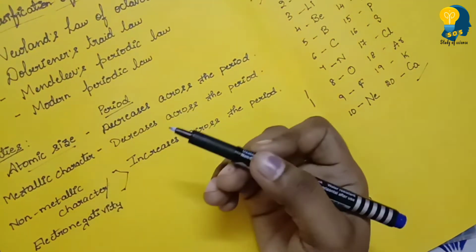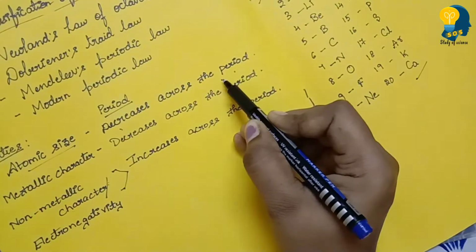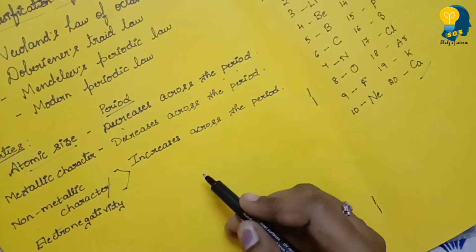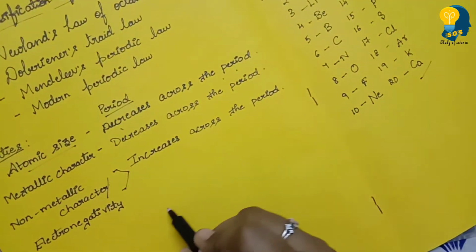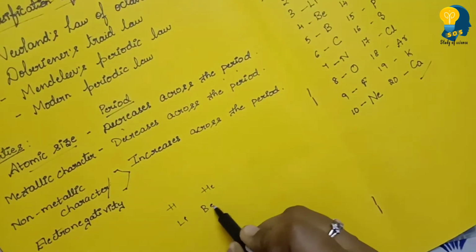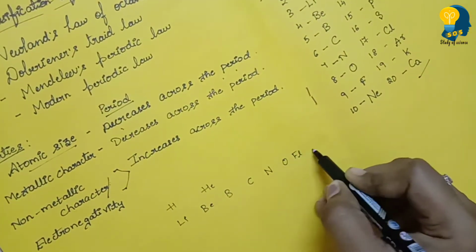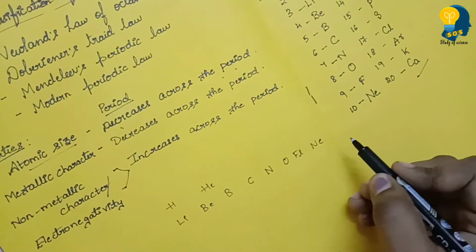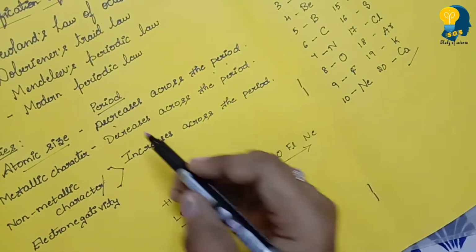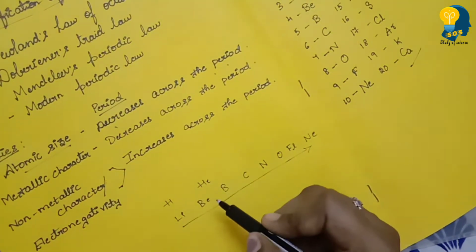Okay. So atomic size. See, atomic size decreases across the period. Atomic size decreases across the period. Why does it decrease? Because the nuclear charge increases. For example, hydrogen, helium, lithium, beryllium, boron, carbon, nitrogen, oxygen, fluorine and neon. So we have 10 elements now. If you move across the period, atomic size decreases. Why? Because there will be an increase in the nuclear charge.